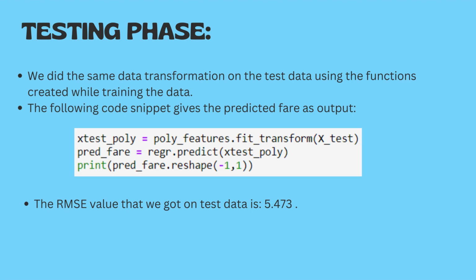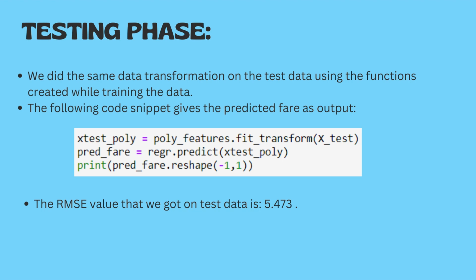Hi, I am Vidula Anand, B21172. Now let us have a look into the testing phase. We did all the processes on testing data which we did on training data. That is, we did data transformation on testing data by using the functions which we performed on training data. Then we used the regression model on testing data.